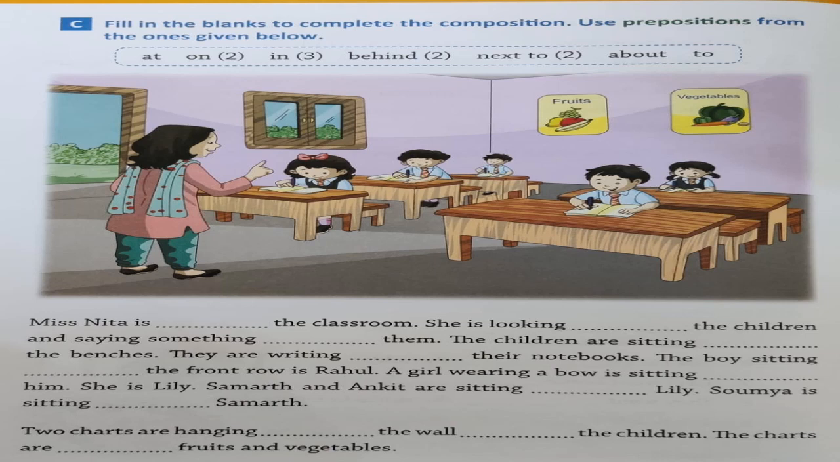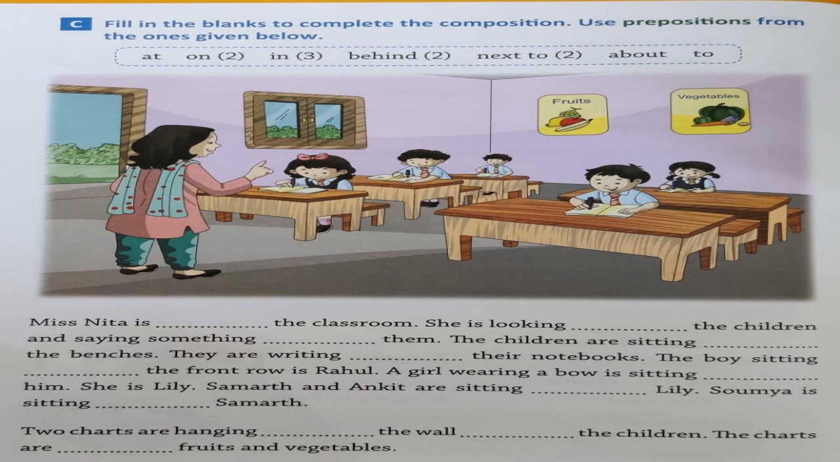Now can you see this is the classroom and the teacher is teaching some children. So what you have to do, fill in the blank to complete the composition. Use prepositions from the ones given below. Now different prepositions are given here. And can you see this paragraph? Which is not complete. You have to choose the correct preposition from the box and complete the paragraph. So let's read the paragraph and complete the work.